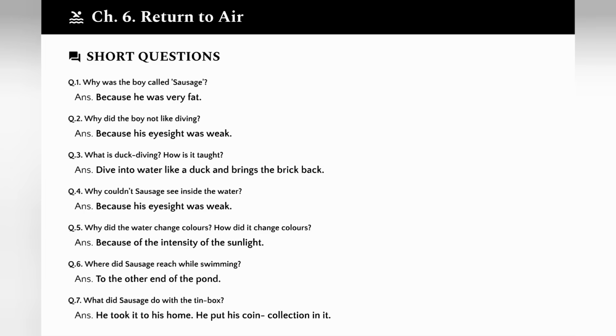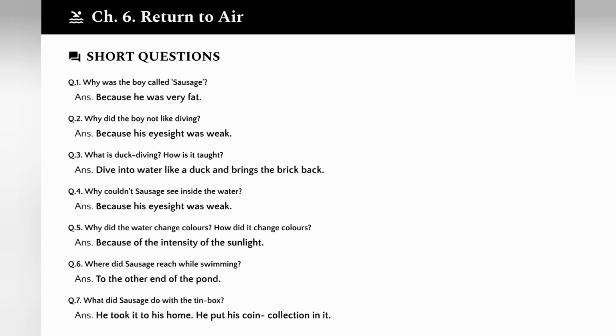Question 5. Why did the water change colors? How did it change colors? Because of the intensity of the sunlight. As light penetrated the water at different depths, it created different colors and visual effects. Question 6. Where did sausage reach while swimming? He reached the other end of the pond. Despite his challenges, he was a good swimmer.